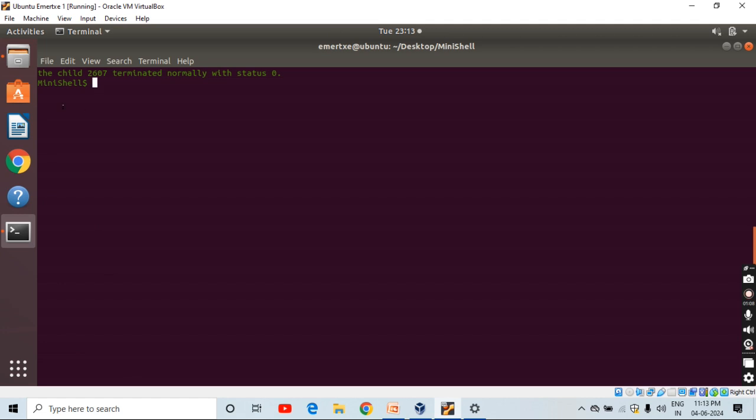So this is how I have implemented MiniShell, which is similar to bash. It can perform all the functions which a bash shell can perform. It can execute all the commands which a bash shell can execute. So this was about the project MiniShell.